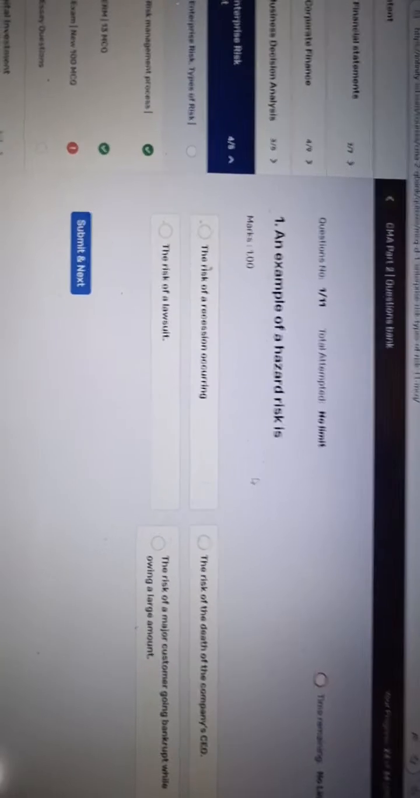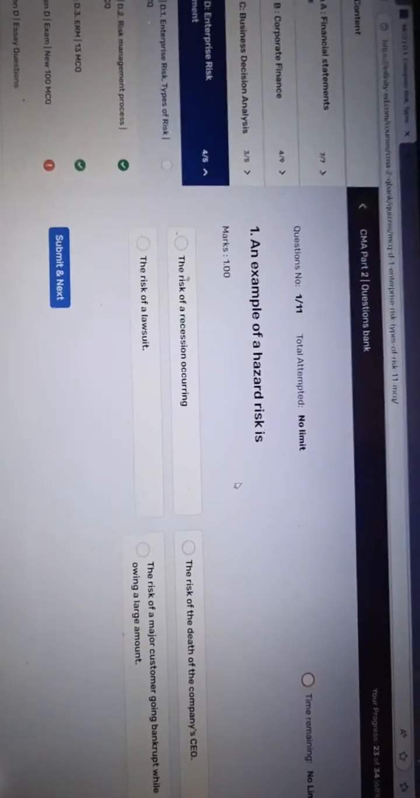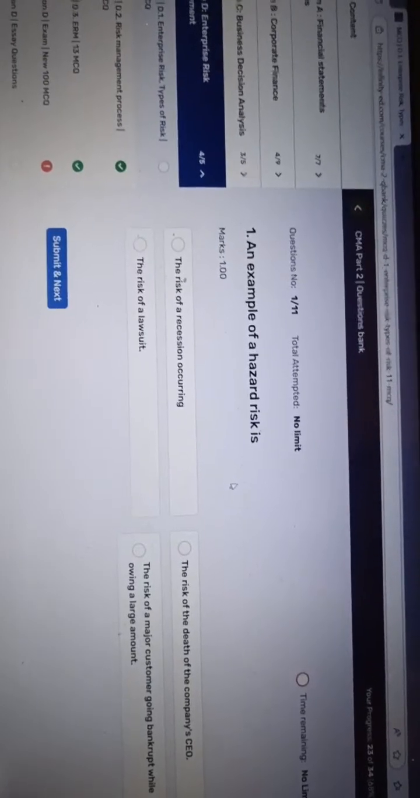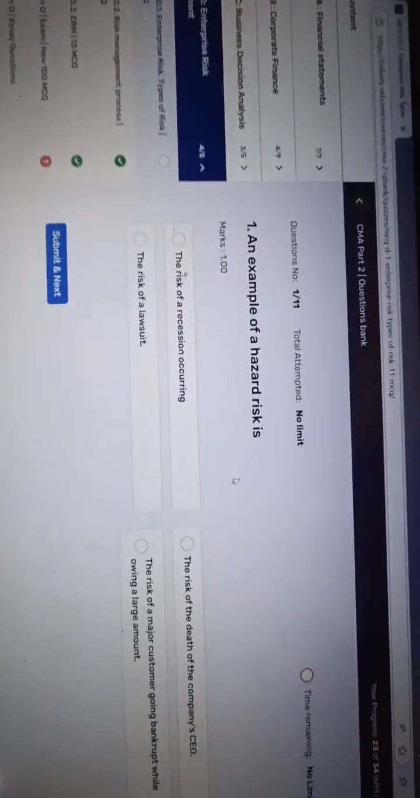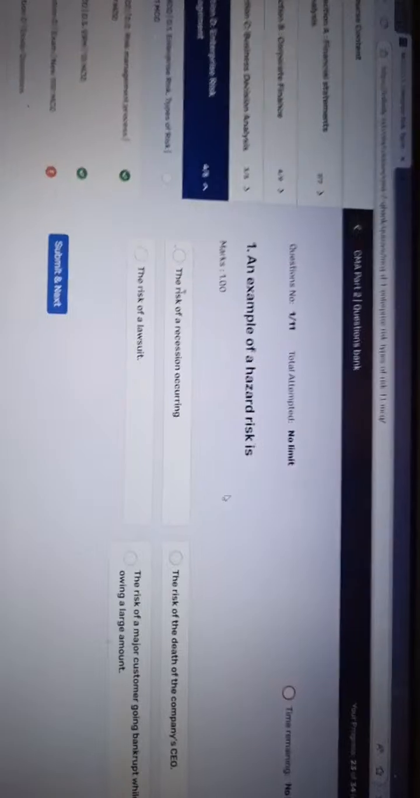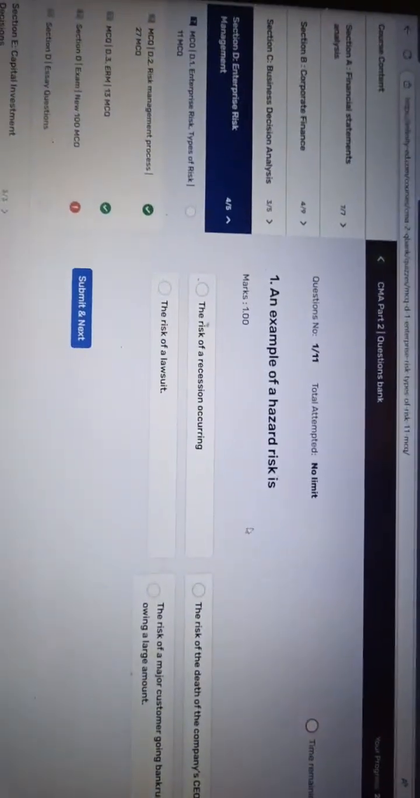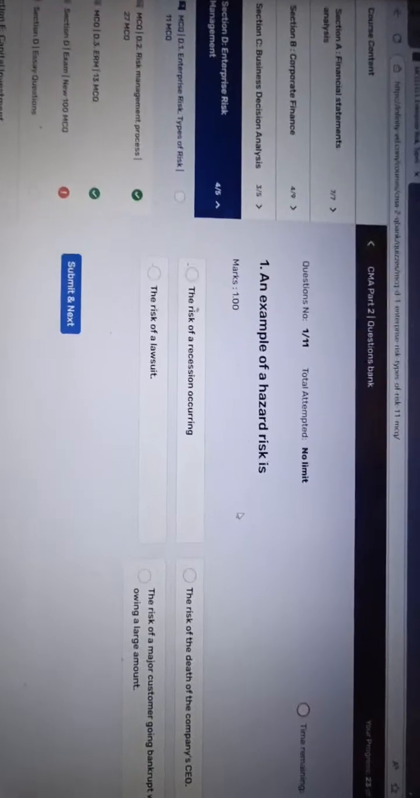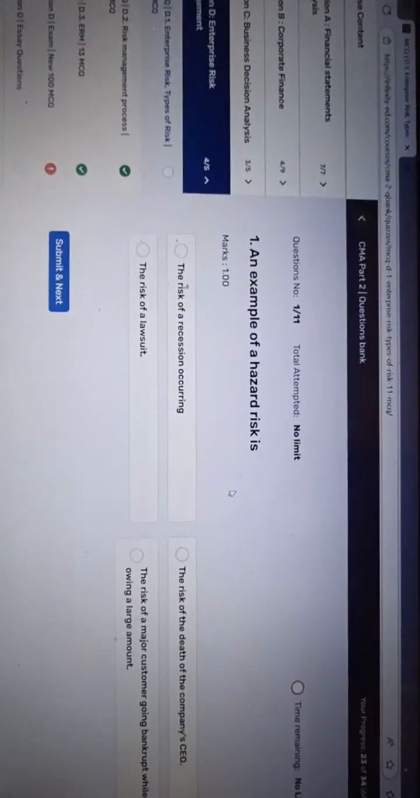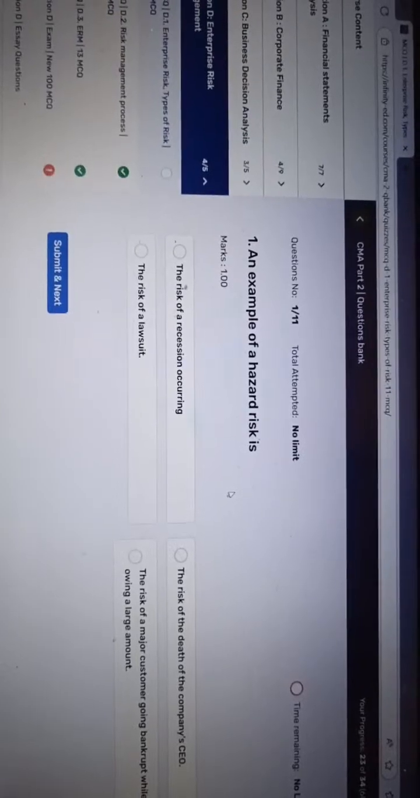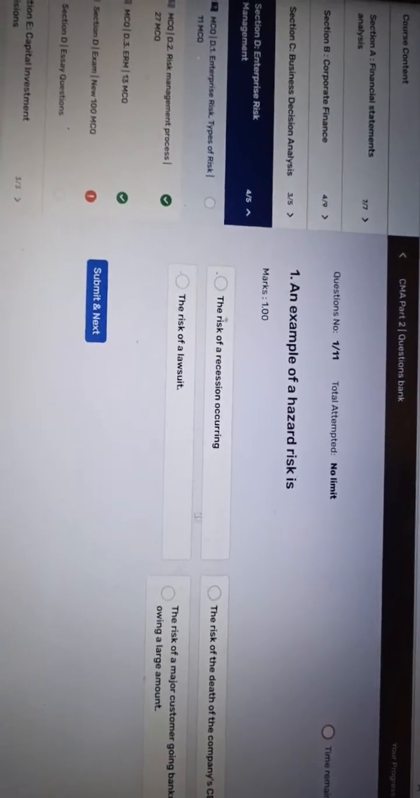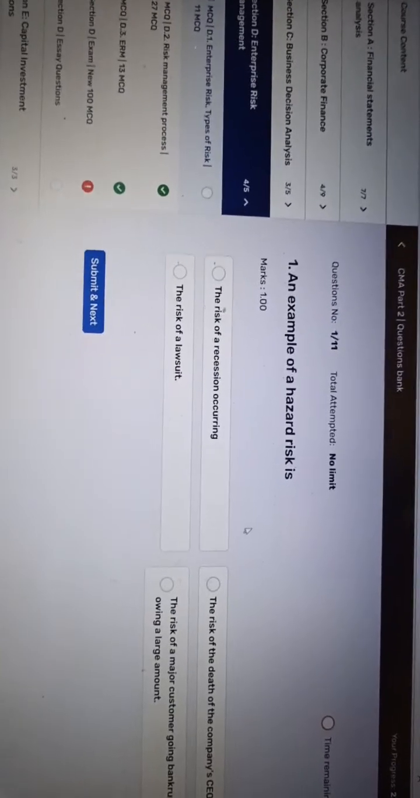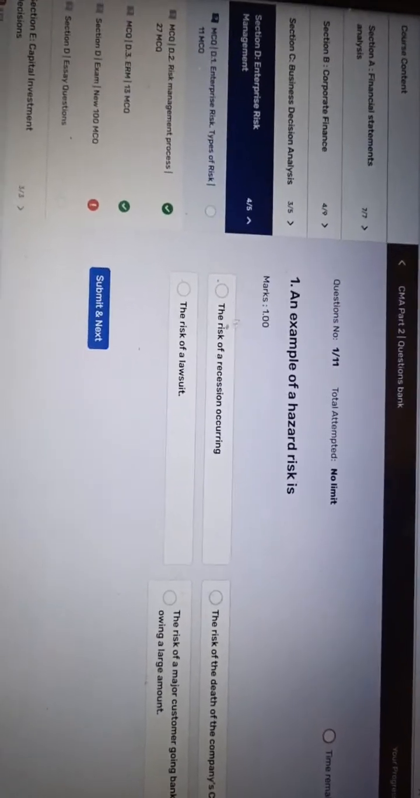Suppose the CEO of the management dies. That's one example of a hazard risk, which is normally outside the scope of the entity, because the entity doesn't know what kind of event will happen at that time. That's why this is called hazard risk. And how can we solve this? This is one question, right? I will solve all 11 questions, and at least we need 80% to pass.